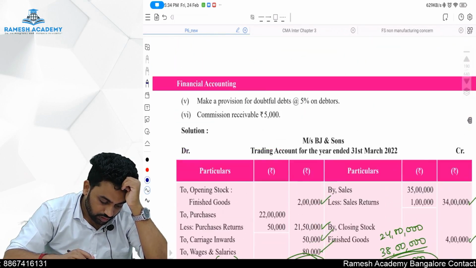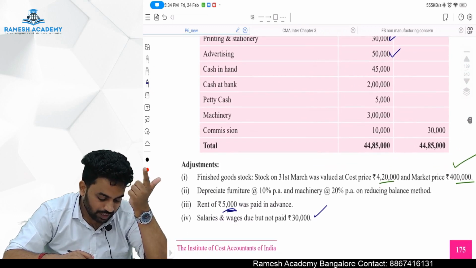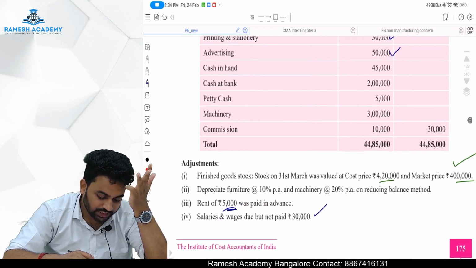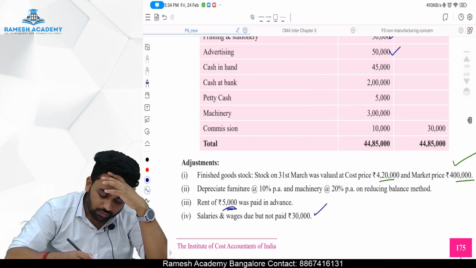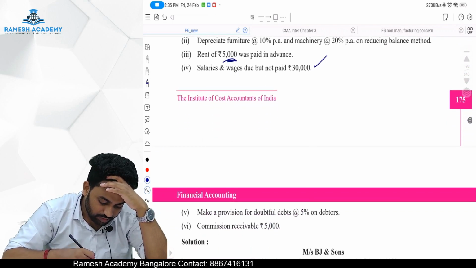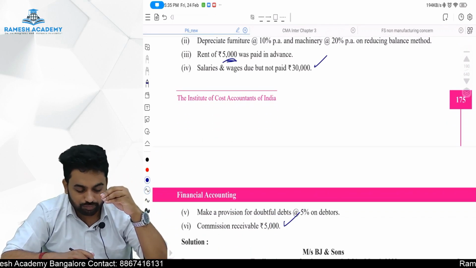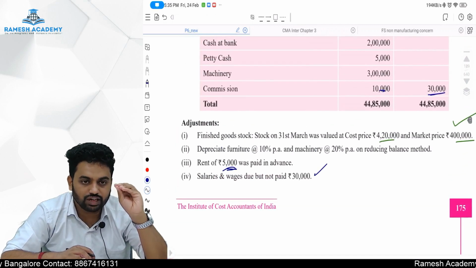Next, what is there, sir? Cash in hand is there, asset. Cash at bank is there, asset. Petty cash is there, asset. Machinery is there, asset. Commission is there. Commission paid is 10,000 rupees, received is 30,000 rupees. Commission receivable is 5,000, it seems. Which means we have already earned some commission, but out of the earned commission, only 30,000 we are receiving.